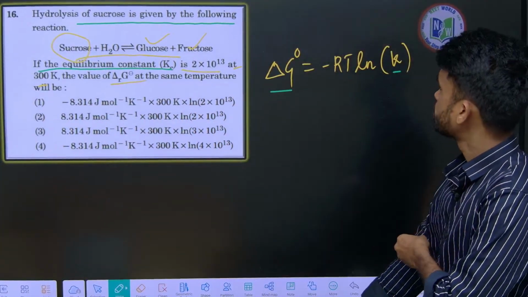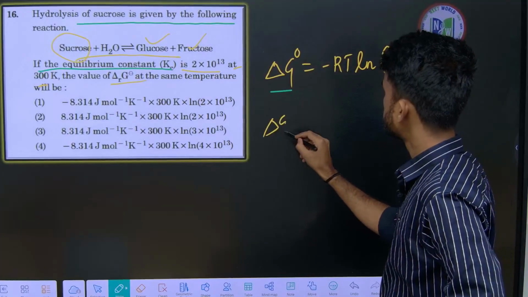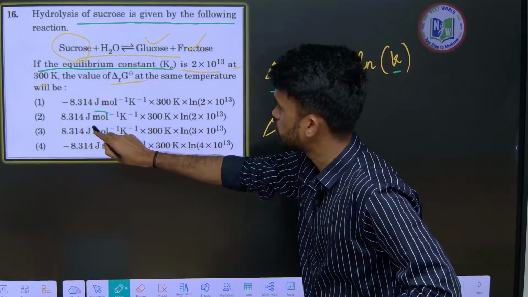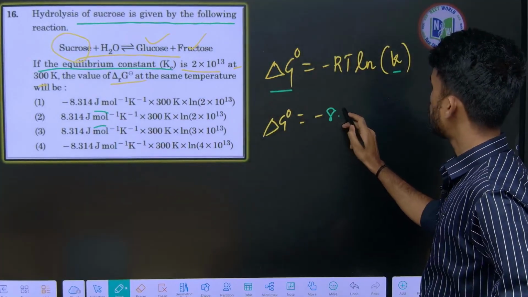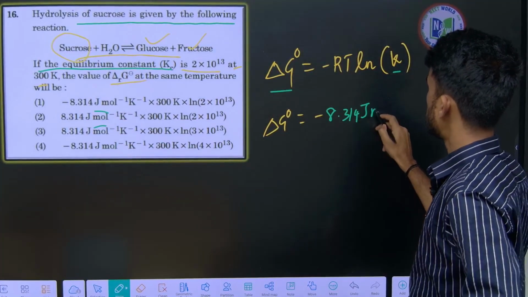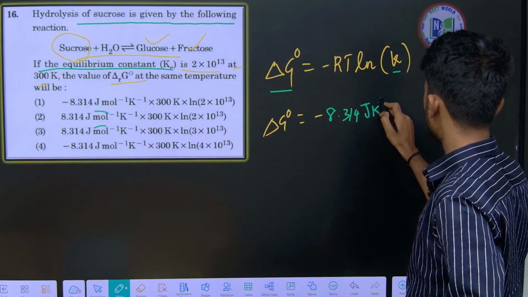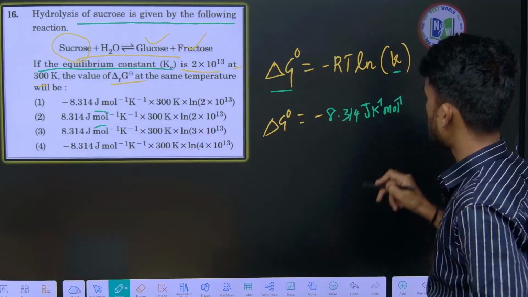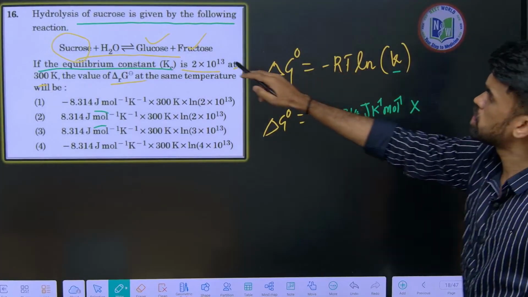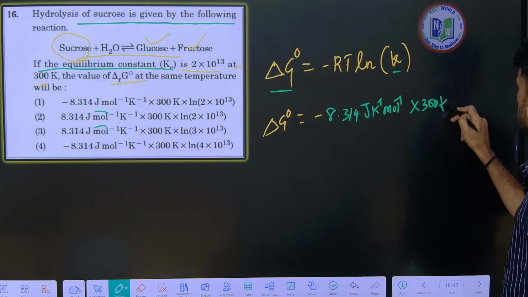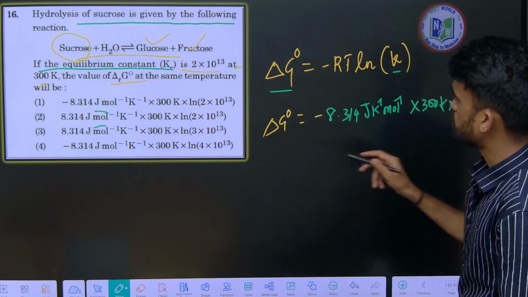Identify the answer here. So delta G naught equals minus R value. See, they are given in terms of joules, so you can take 8.314 joule per Kelvin per mole. Like this we can take the R value. So what is the T value they mentioned? Temperature is 300, so you can take 300 Kelvin, into ln, they mentioned in terms of ln only.